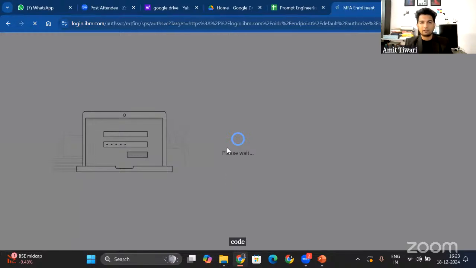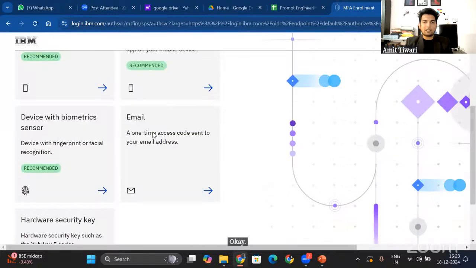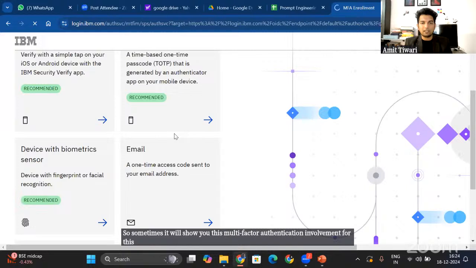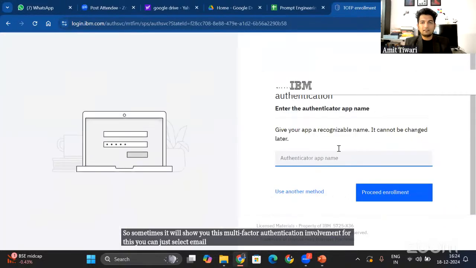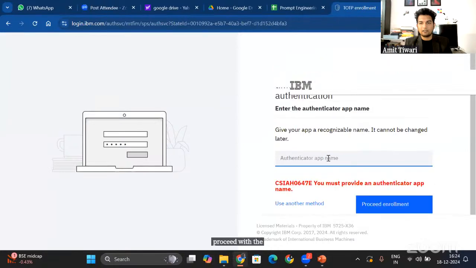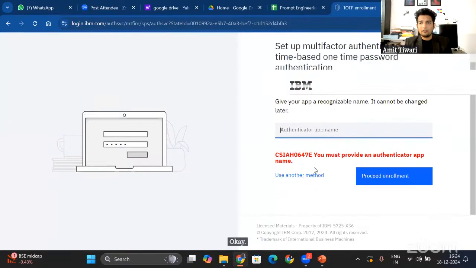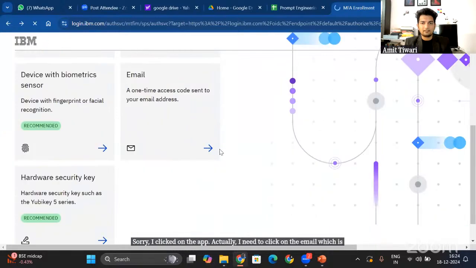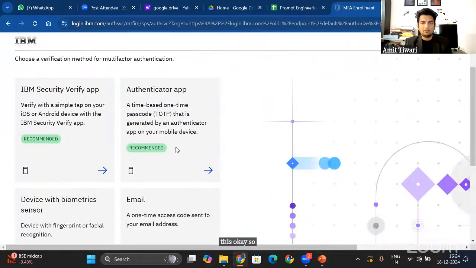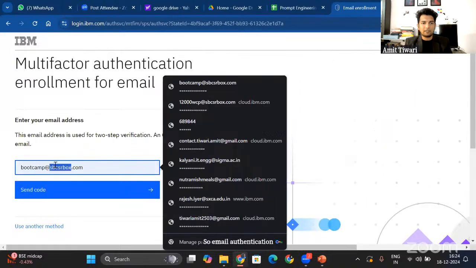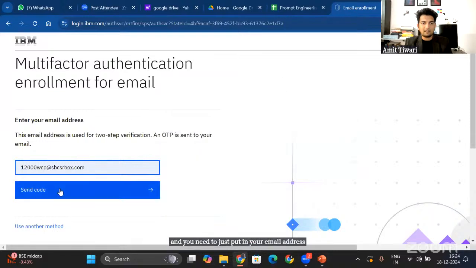Okay. Sometimes it will show you this multi-factor authentication enrollment. For this, you can just select email and proceed with the enrollment. Sorry, I clicked on the app. Actually, I need to click on the email, which is this. Okay, so click on the email one. So email authentication, and you need to just put in your email address, which is this, and send code.